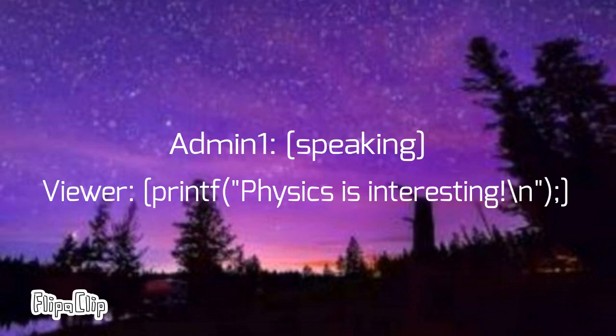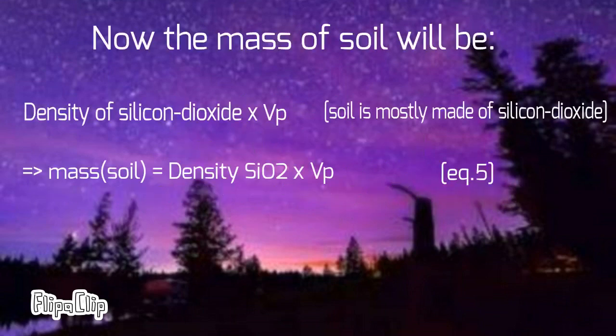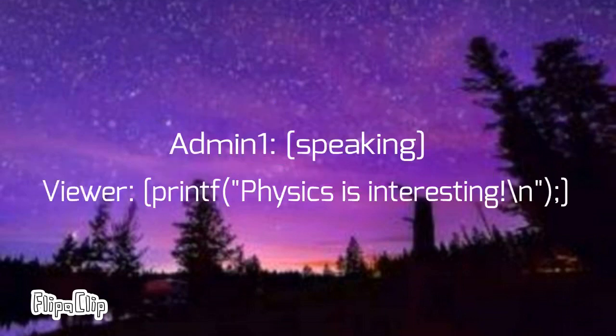Now we know that soil is mostly made up of silicon dioxide. So the mass of soil will be the density of silicon dioxide times the volume of each grain of soil. Now substituting all this into our final equation with further simplification gives us the following.